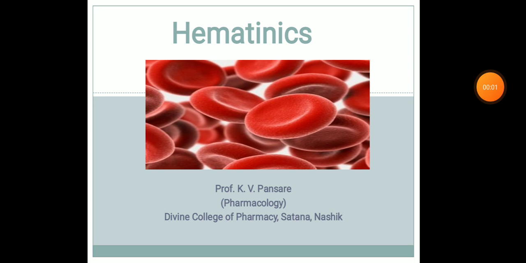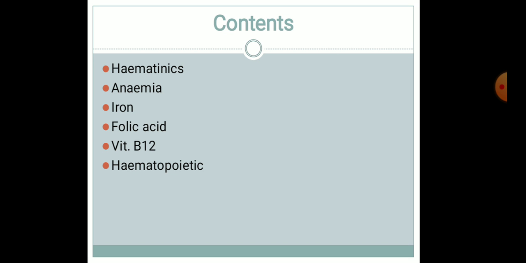Good morning, dear students. Today we are going to discuss the next topic, hematinics. Hematinics means what? Hematinics are the agents which are used for the prevention and treatment of anemia. In this topic we will learn about hematinics, anemia, then iron, folic acid, vitamin B12 and hematopoietics. The iron, folic acid, vitamin B12 and hematopoietics are the hematinics which are used in the treatment of anemias.